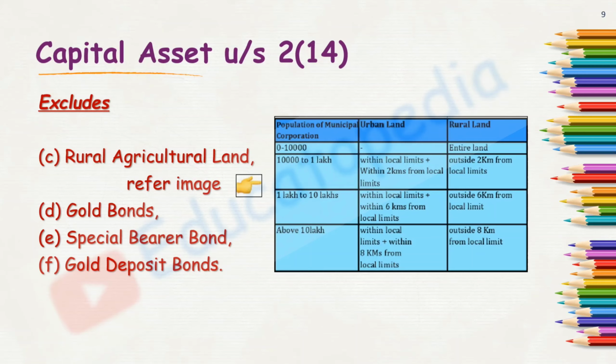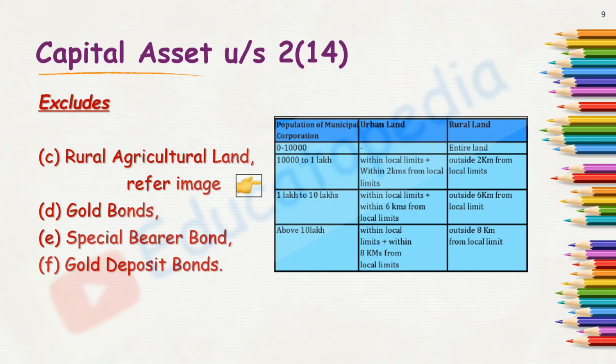But if the population is beyond 10,000, up to 1 lakh, then the area within local limits and within 2 kilometers from such local limits will be termed as urban land. But beyond such 2 kilometers, it will be rural land.